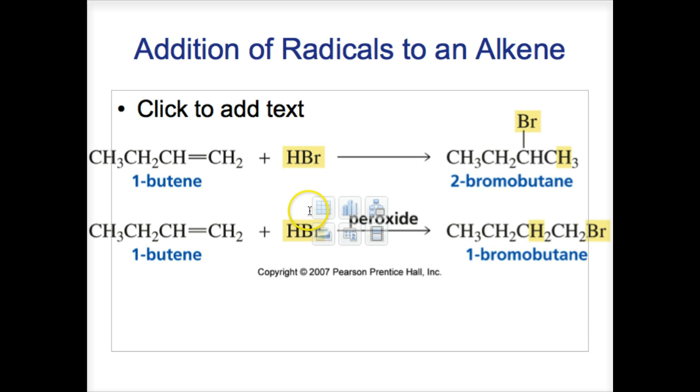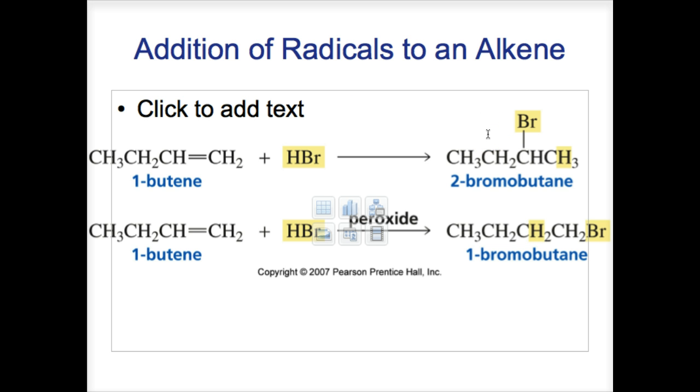Addition of HBr to 1-butene results in 2-bromobutane, as we've seen quite a while ago. And this is so because the electrophile, the proton, follows Markovnikov's rule, which is adding to the carbon bonded to the greater number of hydrogens. So it's following Markovnikov's rule.